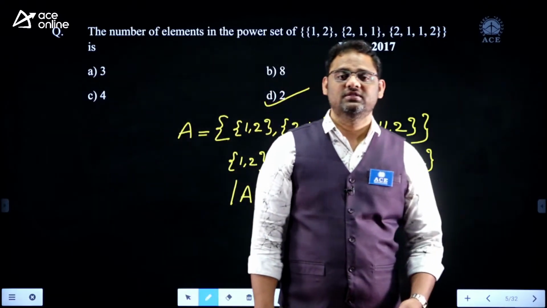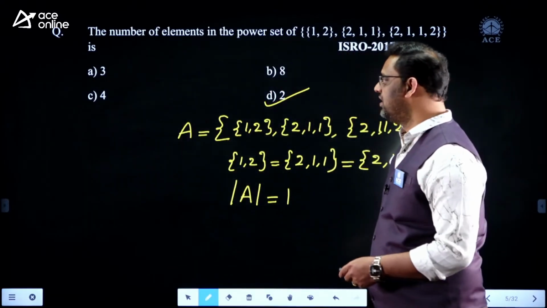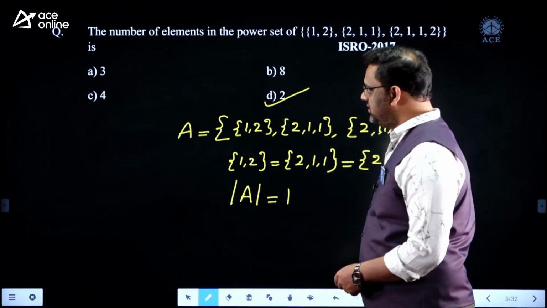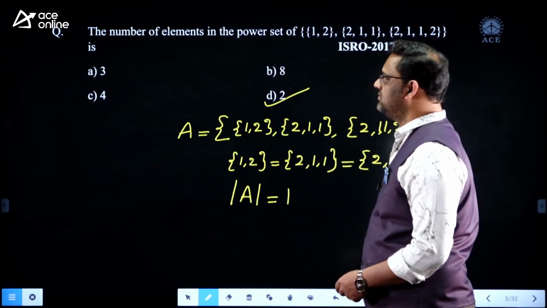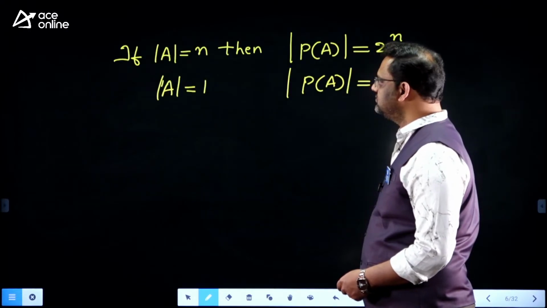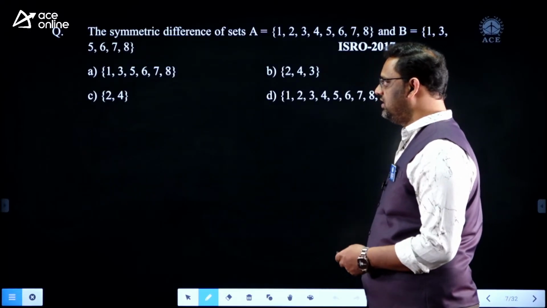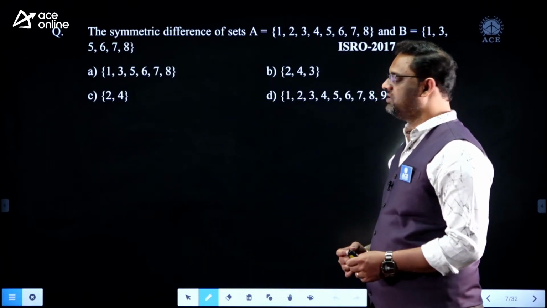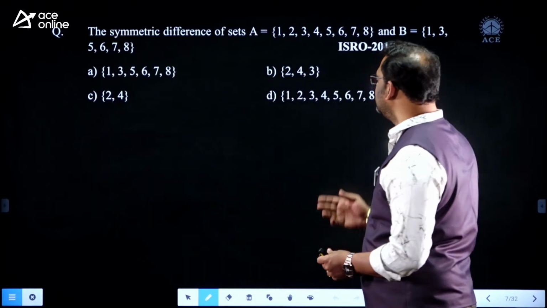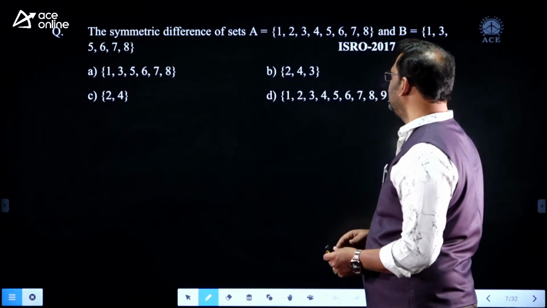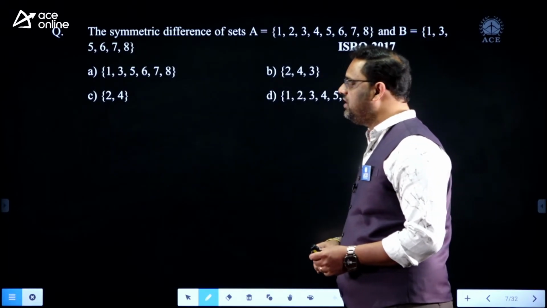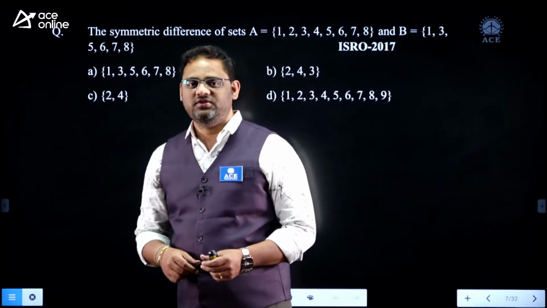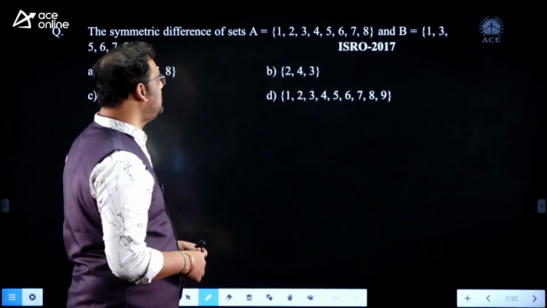Students, they are framing this type of questions from our set theory concept. I can show different questions. Now see this. The symmetric difference of the sets: A is {1, 2, 3, 4, 5, 6, 7, 8}, and B is {1, 3, 5, 6, 7, 8}.